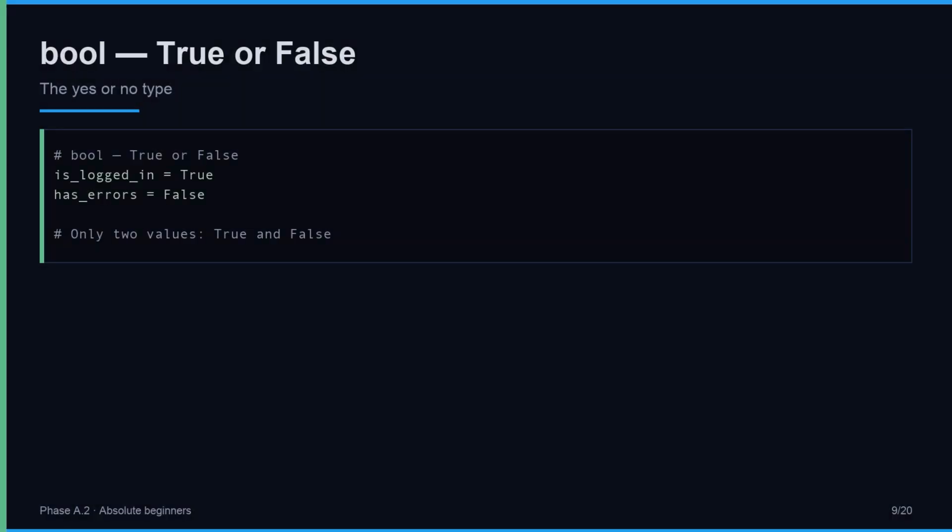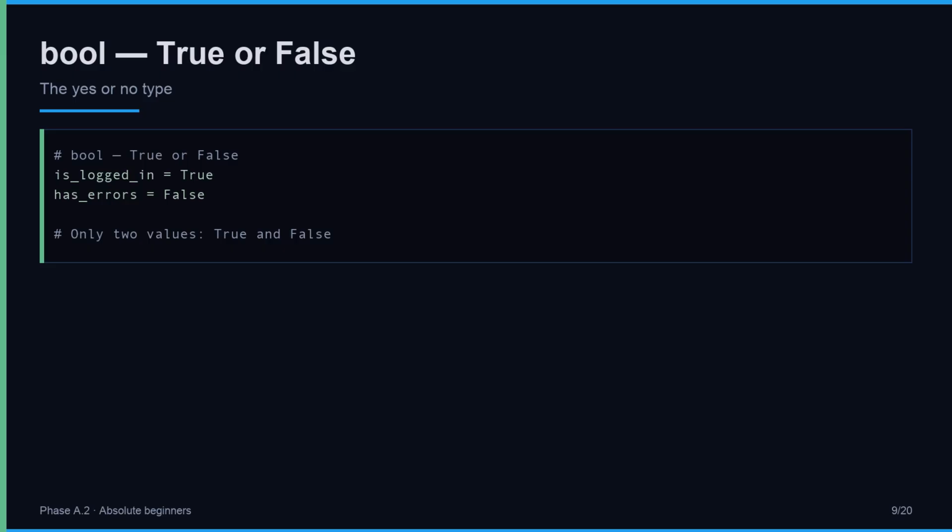Our fourth type is bool, short for boolean, named after a mathematician named George Boole. A bool can hold only one of two values, True or False. That is it. Is the user logged in, yes or no? Are there errors, yes or no? These yes or no questions are the heart of every condition in programming, every if statement.